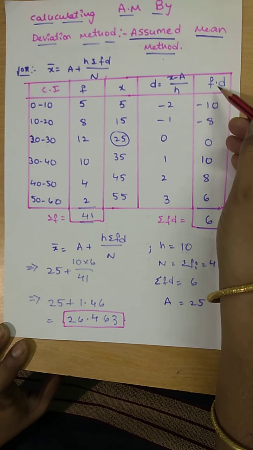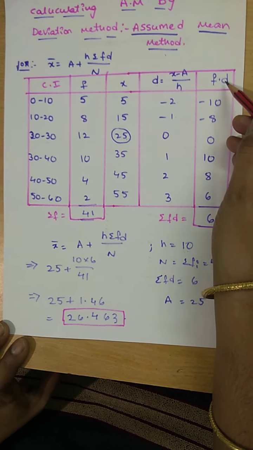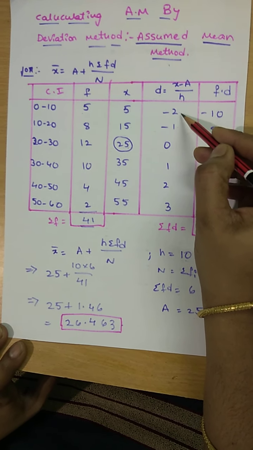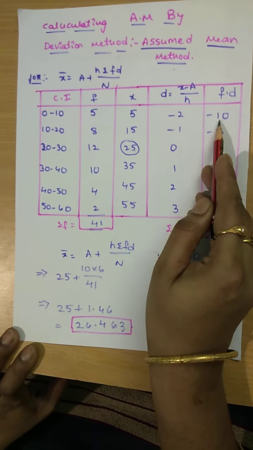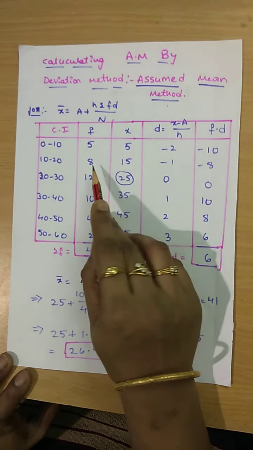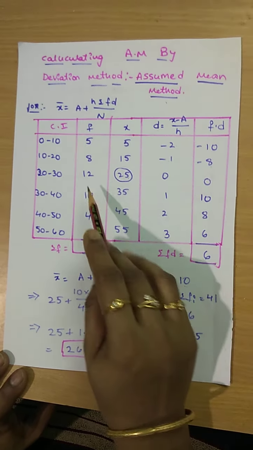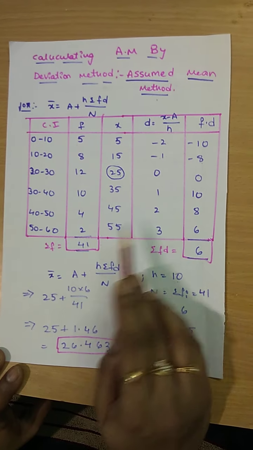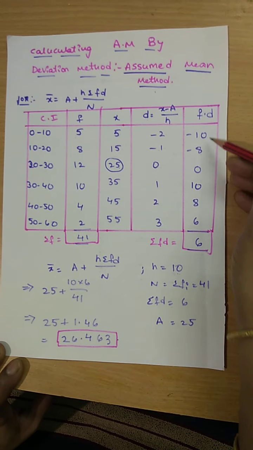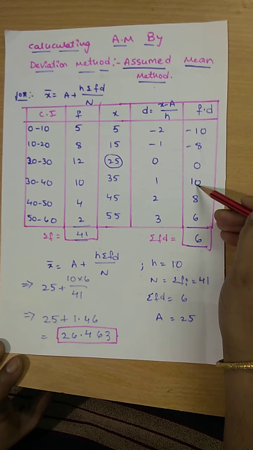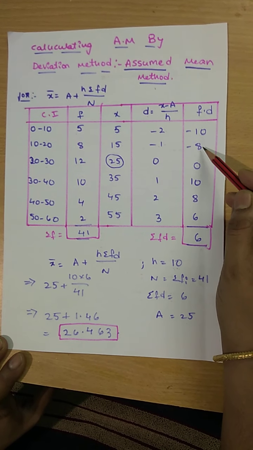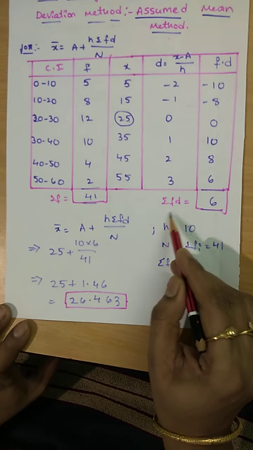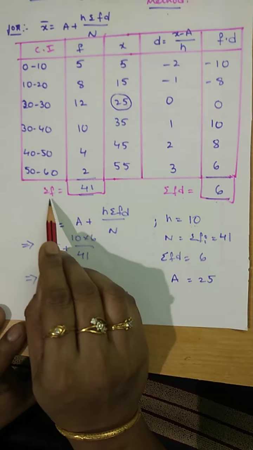After that we need to find the column of f into d. f is the frequency and d is the deviation value. 5 into minus 2 is minus 10, 8 into minus 1 is minus 8, 12 into 0 is 0, 10 into 1 is 10, 4 into 2 is 8, 2 into 3 is 6. We need to add the totals. Minus 10 plus 10 get cancelled. After that minus 8 gets cancelled. So the answer is 6. Summation fi di equal to 6, and summation f, the total frequency, is equal to 41.